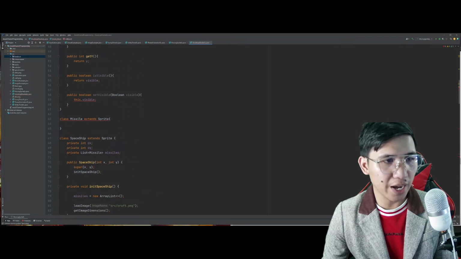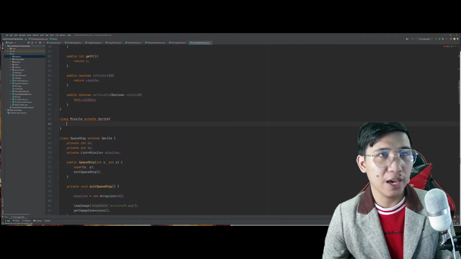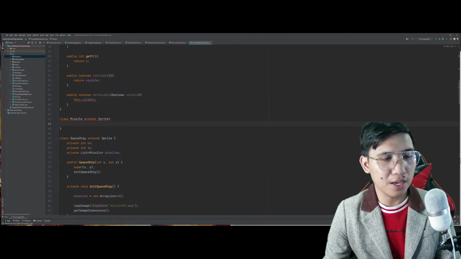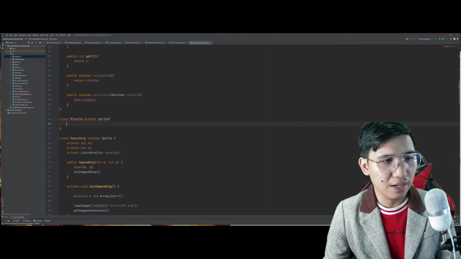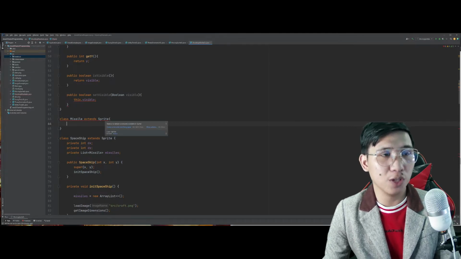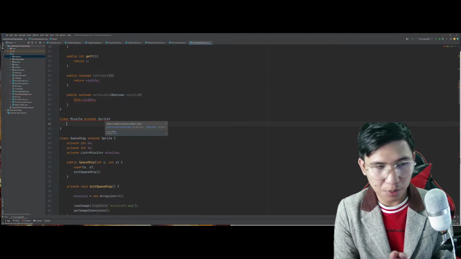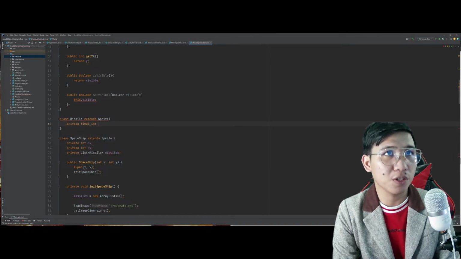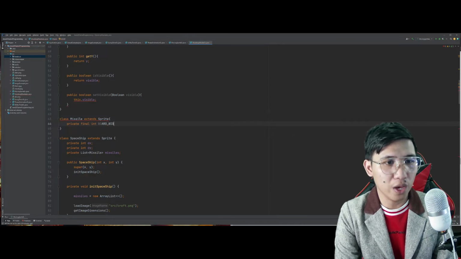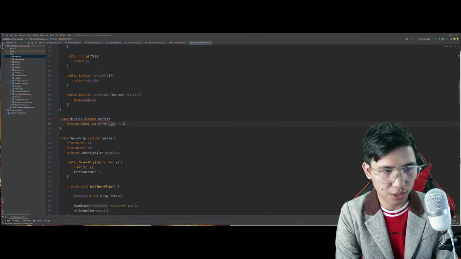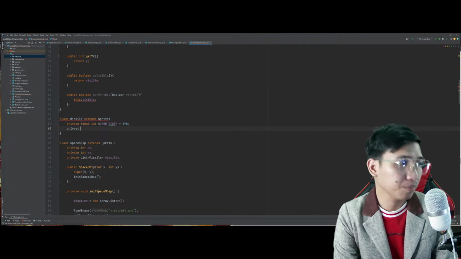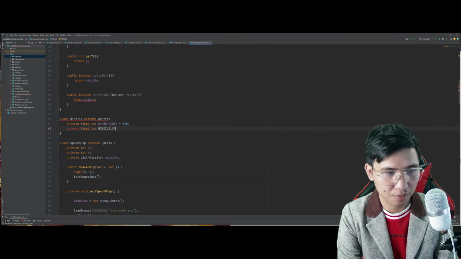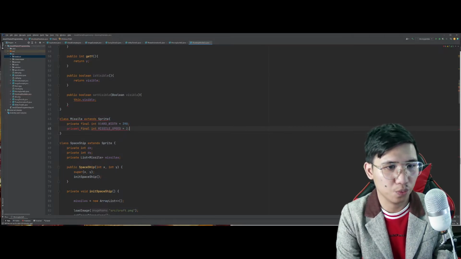So, let's try to implement the missile, but this time, we will be inheriting the class Sprite. So, lahat ng mga value, lahat ng properties ni Sprite, mapupunta rin kay missile. So, let's declare the following variables here. The width of the entire board, which is 390, and the missile speed into 2.